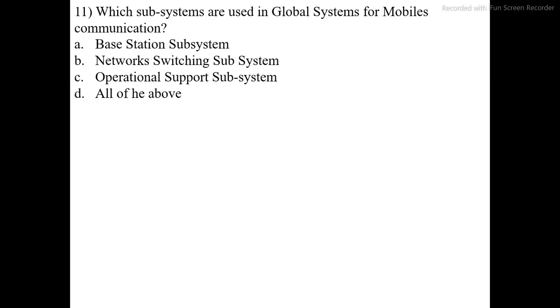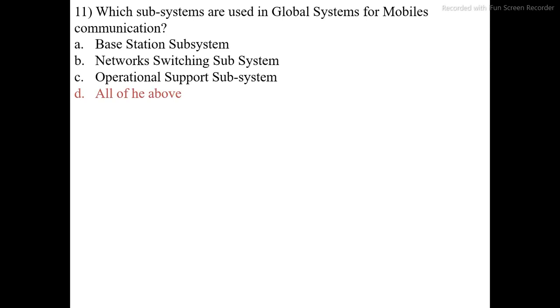Which subsystems are used in the Global System for Mobile Communication? Option A, base station subsystem. Option B, network switching subsystem. Option C, operational support subsystem. Option D, all of the above. The correct option is D, all of the above.